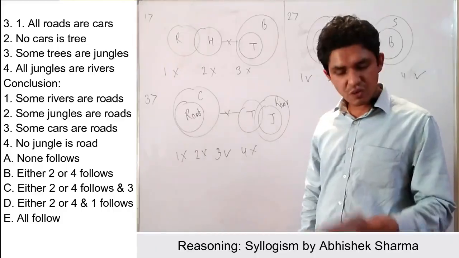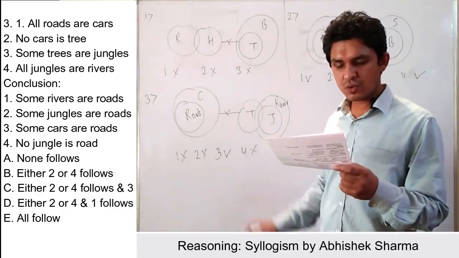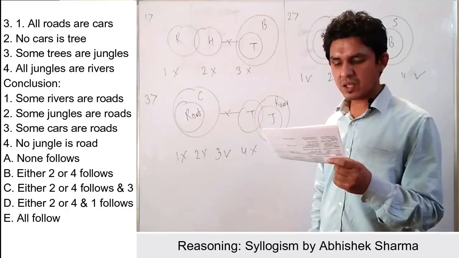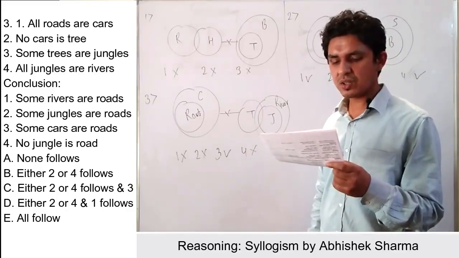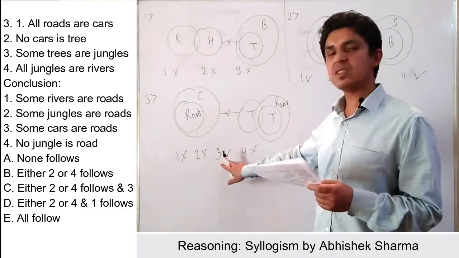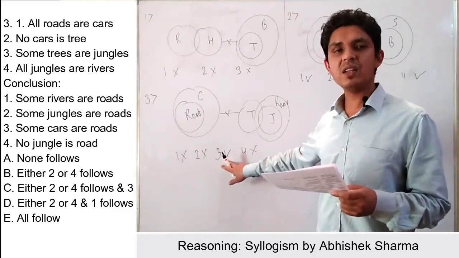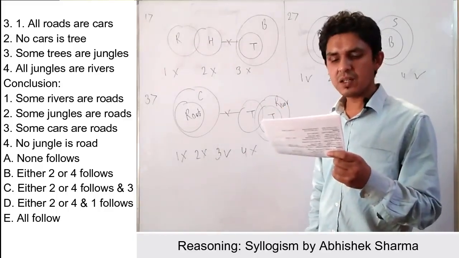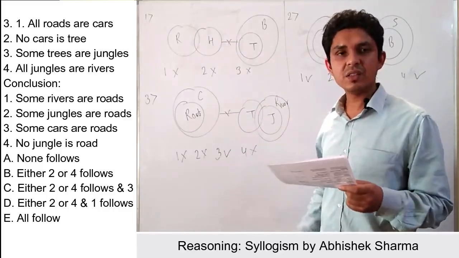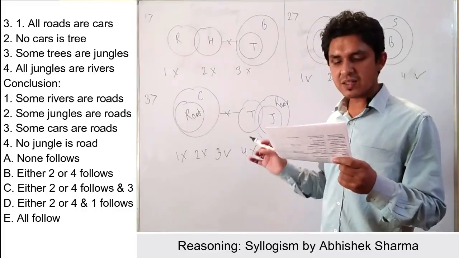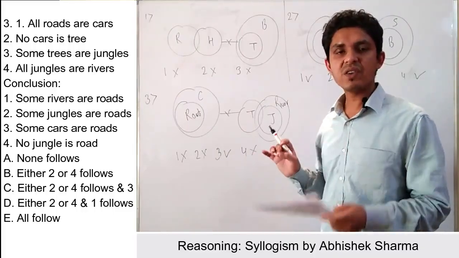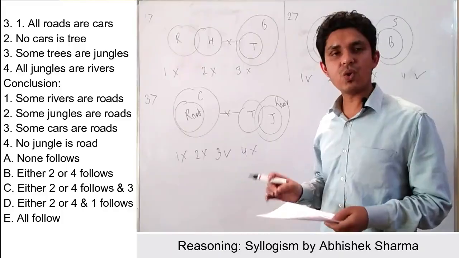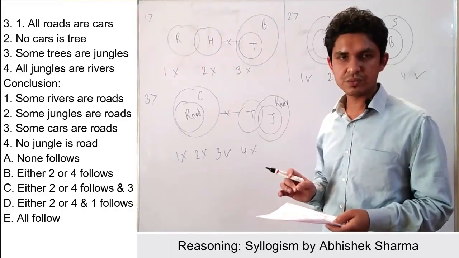Right? And checking for the complementary cases, let us have a look to the conclusion given. Like my first is some rivers are road, some jungles are road, some cars are road, no jungle is road. So my third conclusion is definitely true, and we can apply the complementary case in second and fourth statement, because here the predicates are same, jungle road, and the second statement is positive and fourth statement is negative. So our answer will be either 2 or 4 follows and third follows.